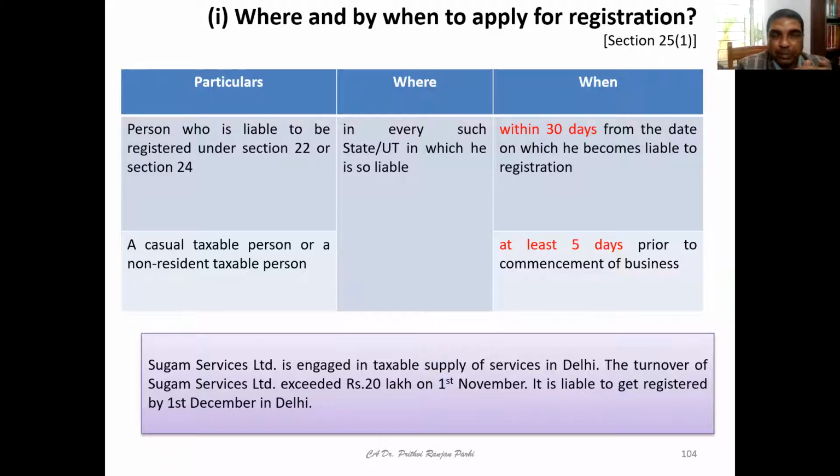An example: suppose you have a business, you are supplying goods, and your turnover has exceeded 40 lakh today, let us say 11th November. Then by 11th December, you have to get yourself registered. And if you're a casual taxable person, before you start your activities, at least 5 days prior to that, you need to get yourself registered. This is the concept.